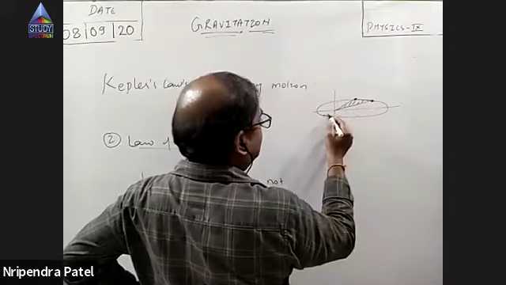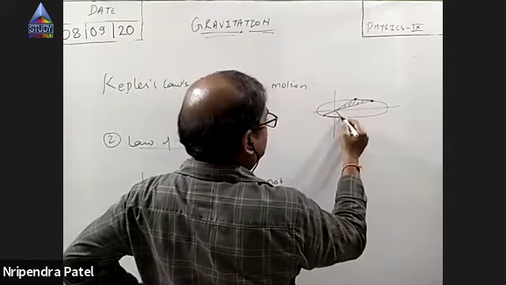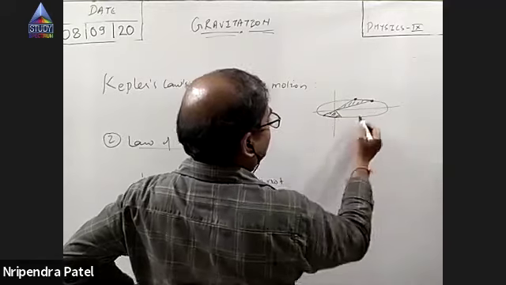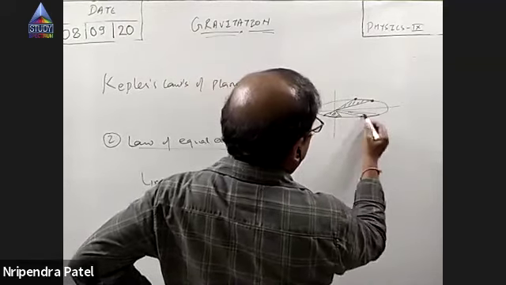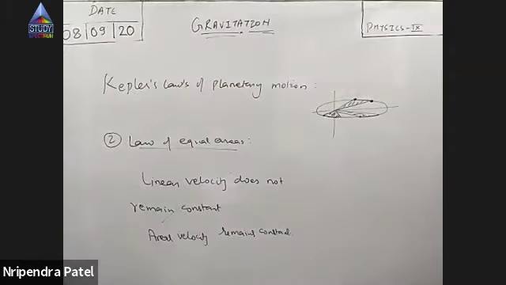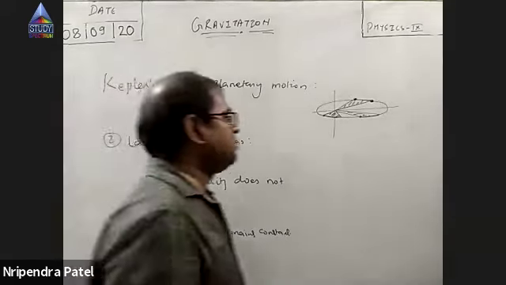If it is here, it sweeps some area in 1 hour. If it travels from here to here in 1 hour, this is the area swept. So the area swept by the planet per unit time is constant. Areal velocity is the area intercepted per unit time, right?